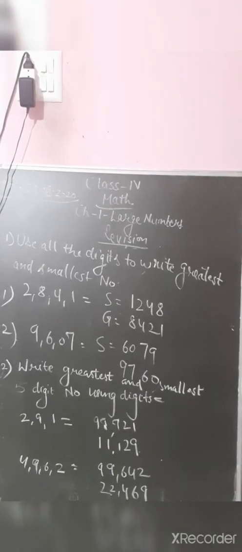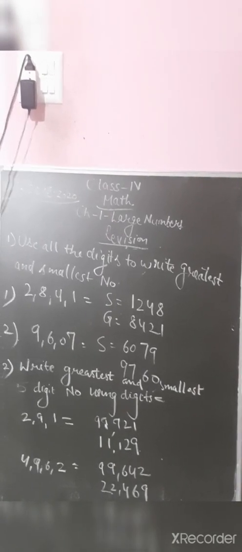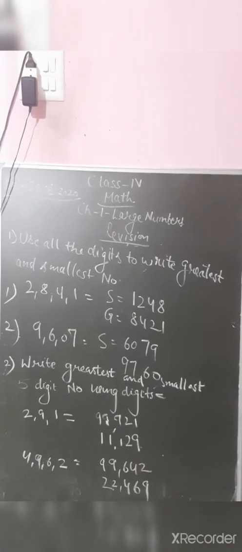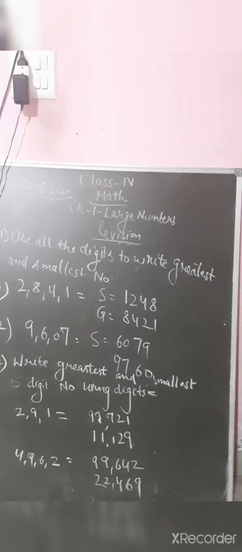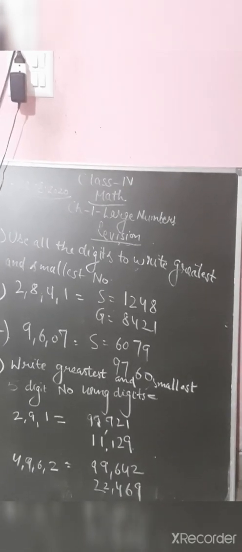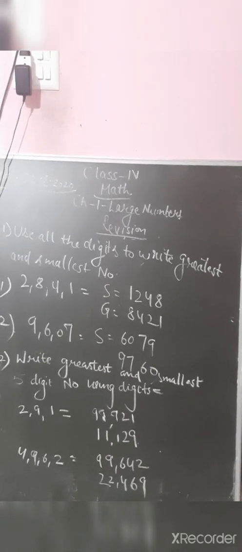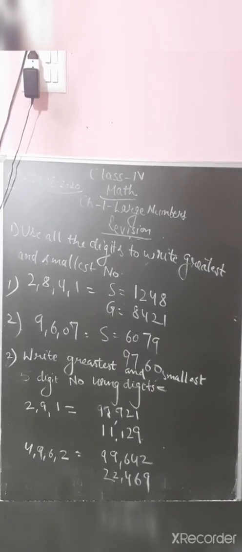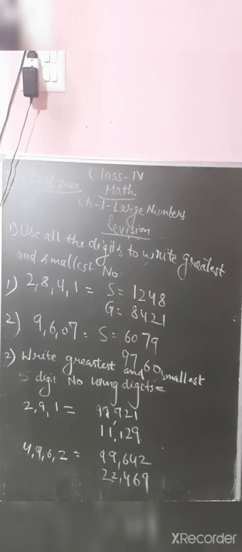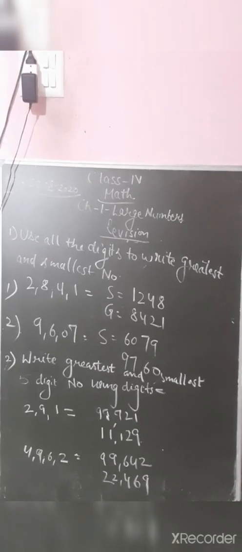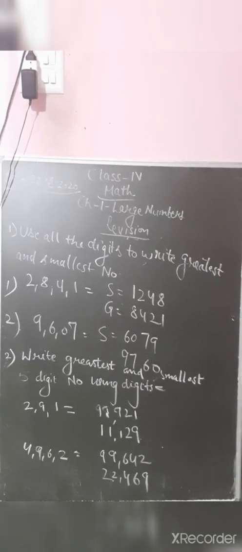So what we need to do when 0 is there is interchange the 0, only to write the smallest number. Then 6 is replaced with the 0, giving 6079. And while writing the greatest, you can write it directly: 9760. Clear?